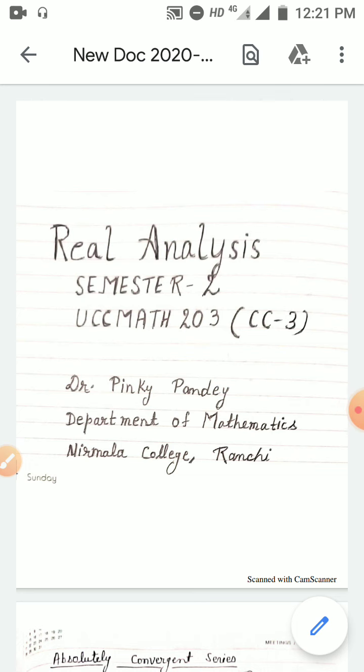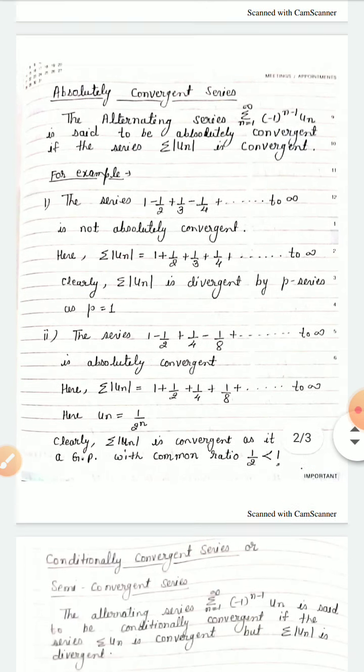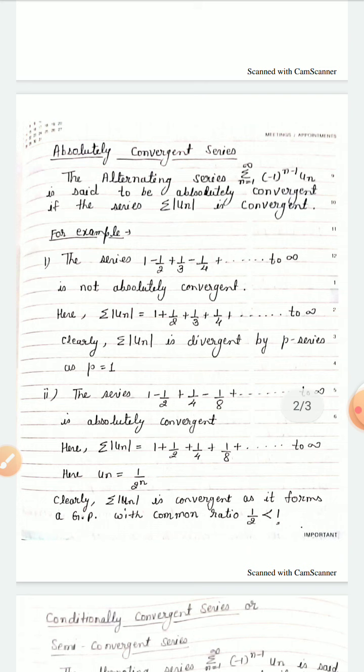In the last lecture, I have discussed Leibniz test of alternating series. In this lecture, I will discuss absolutely convergent series and conditionally convergent series. First, I will discuss absolutely convergent series.